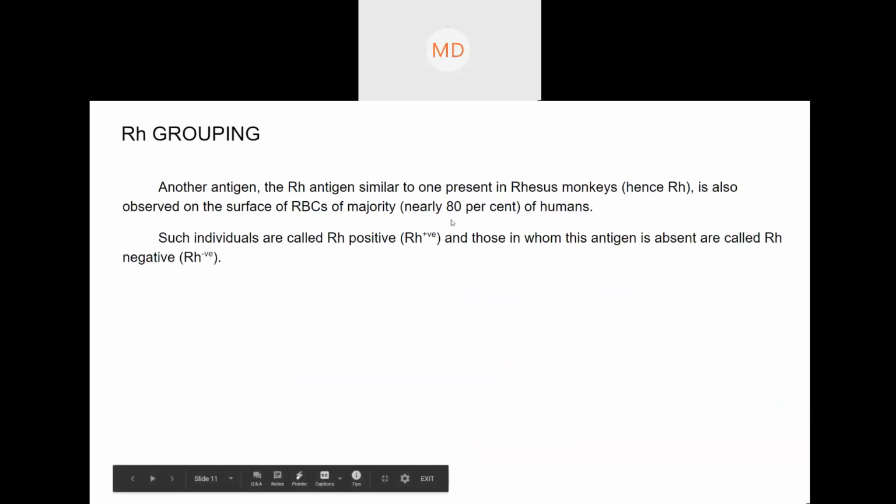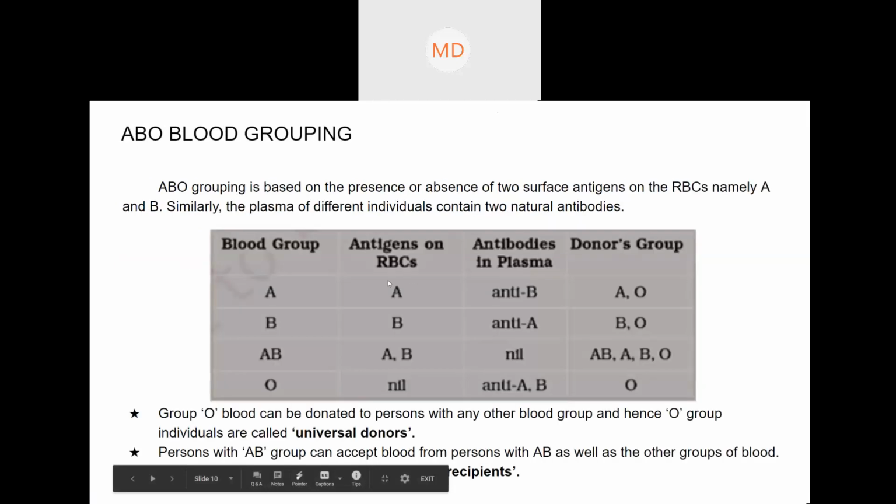So, the Rh factor. Before that, in all the blood groups, in every person, the antigens are present. Only in the O blood group is the antigen absent. For people with O blood group, there is no antigen.